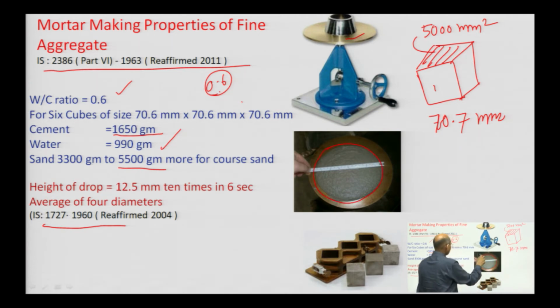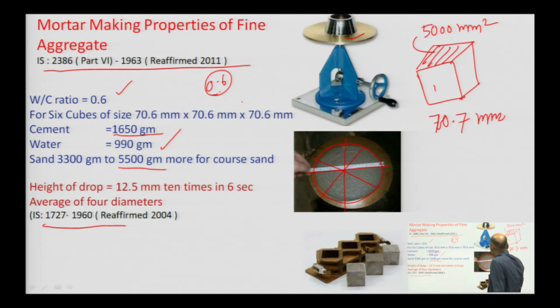Minimum 4 diameters you have to measure: one diameter here, another here, here, and here, and these 4 diameters can be averaged. That is going to give you the flow value.